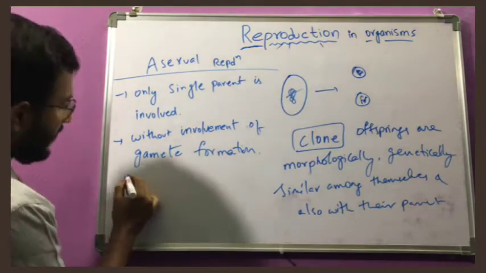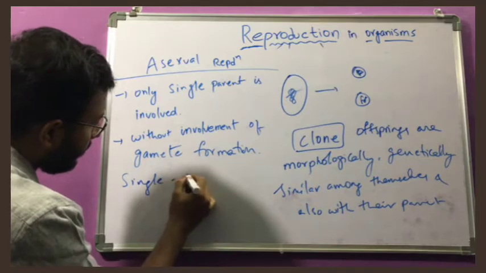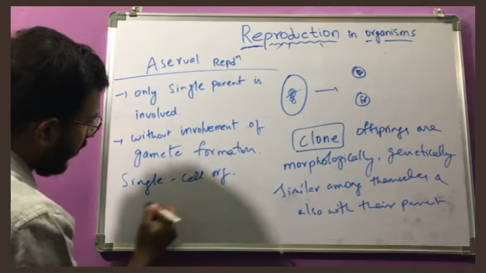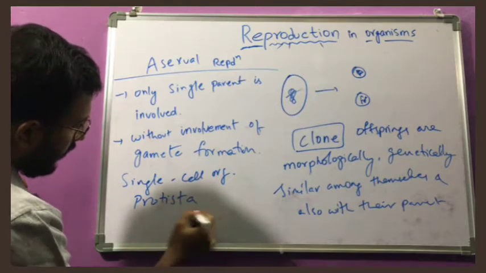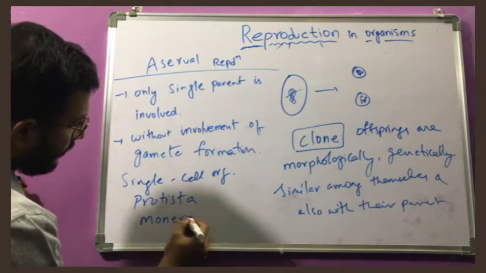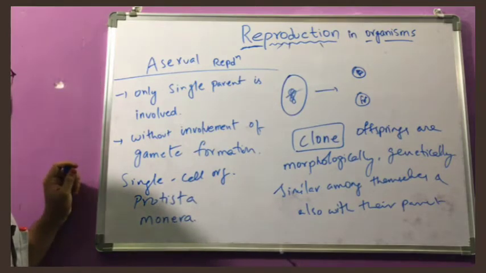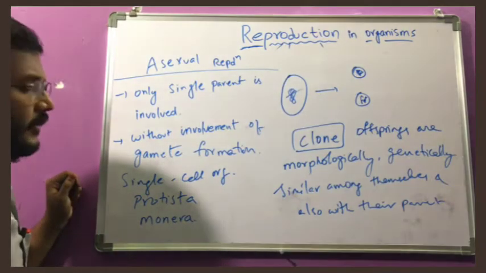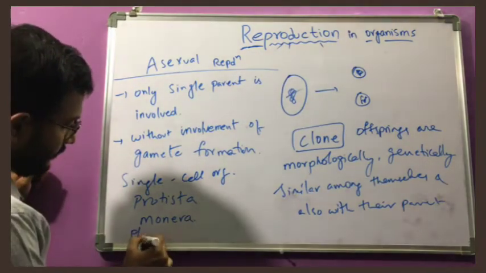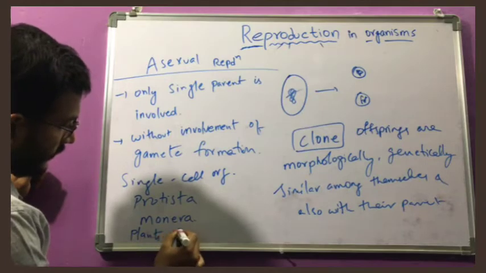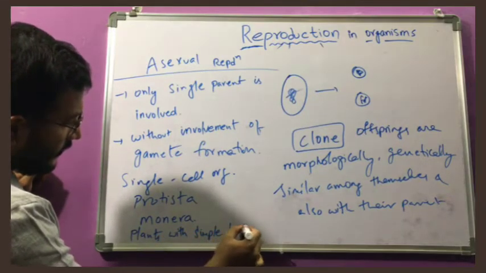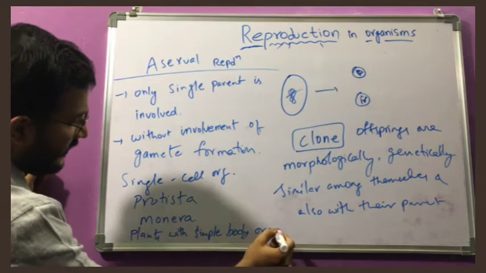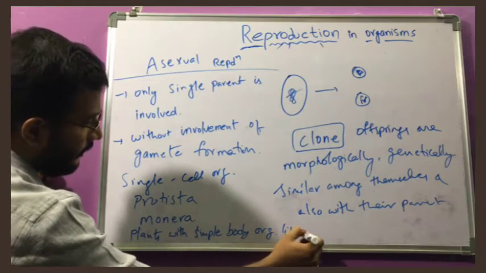For example, single celled organisms like bacteria, some protistans, some monera, and plants with simple body organization, like algae.